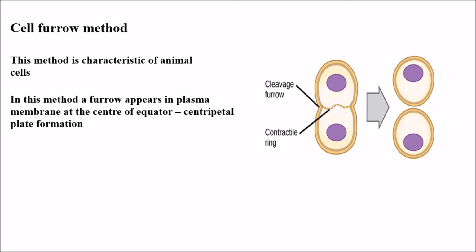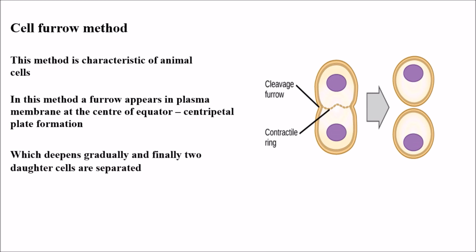I tried to give the best diagrams which are available on Google. The furrow deepens gradually, and finally two daughter cells are separated.